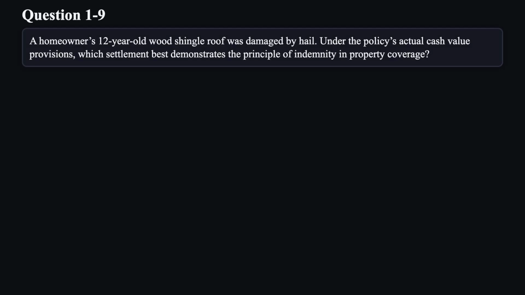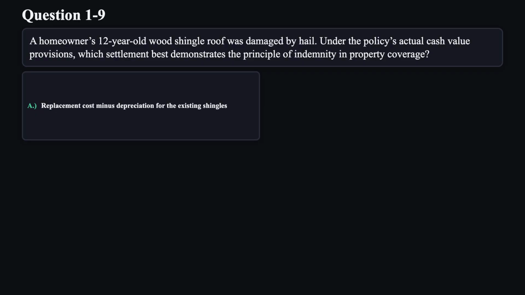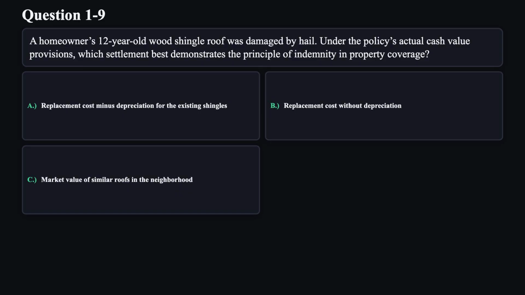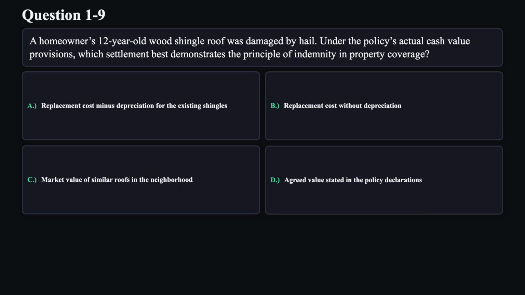Question 9. A homeowner's 12-year-old wood shingle roof was damaged by hail. Under the policy's actual cash value provisions, which settlement best demonstrates the principle of indemnity in property coverage? A. Replacement cost minus depreciation for the existing shingles. B. Replacement cost without depreciation. C. Market value of similar roofs in the neighborhood. D. Agreed value stated in the policy declarations.